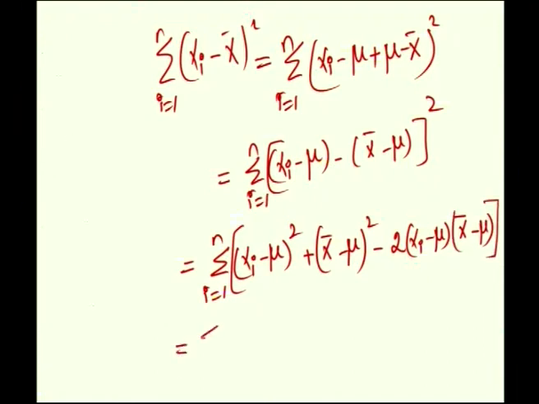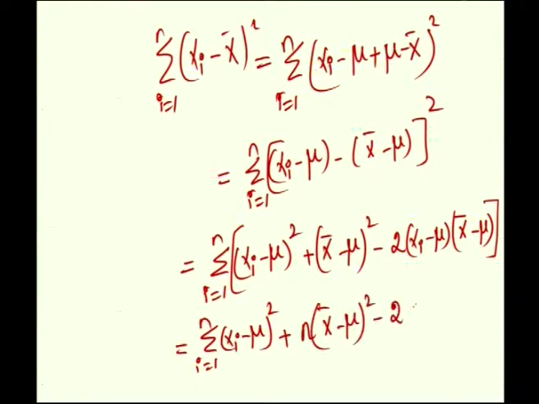Okay. This is equal to summation i is equal to 1 to n xi minus mu whole square plus x bar minus mu whole square is actually a constant with respect to the summation. Therefore, since it is added n times, you will have n into x bar minus mu whole square minus 2 x bar minus mu into summation xi minus mu, where summation is i is equal to 1 to n.